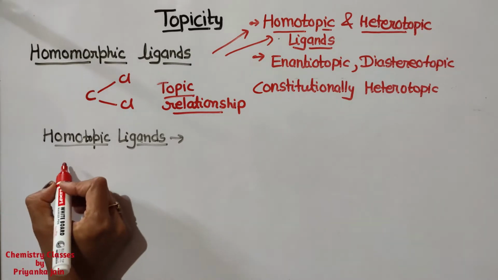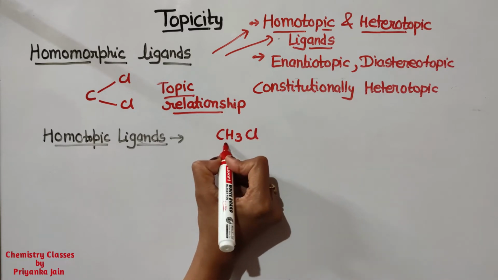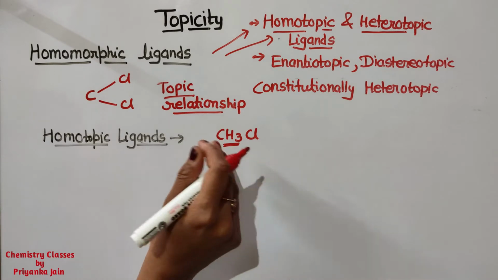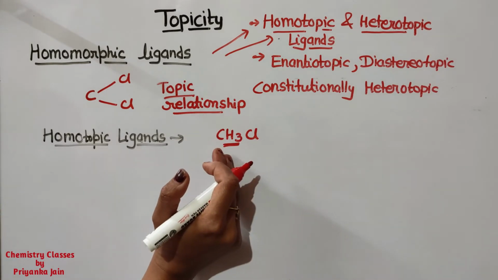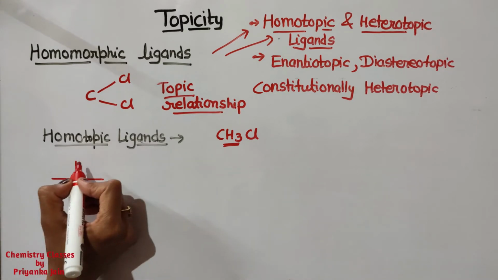Consider one example: methyl chloride. Here the three hydrogens of the methyl group are homotopic ligands. Why? I am making the structure here.